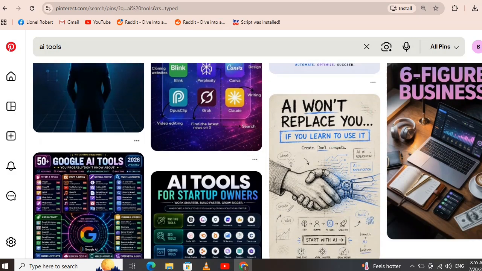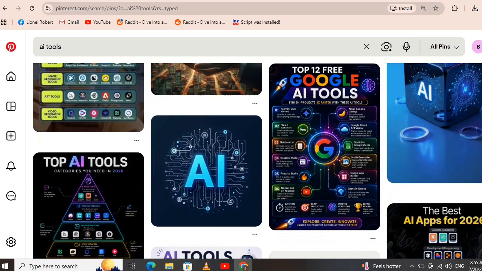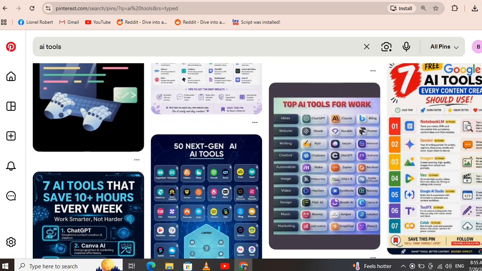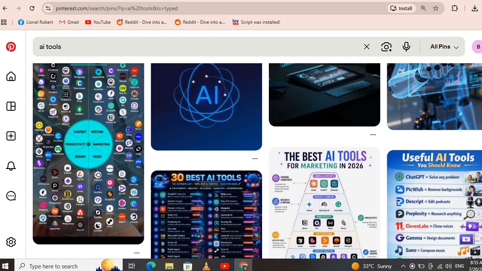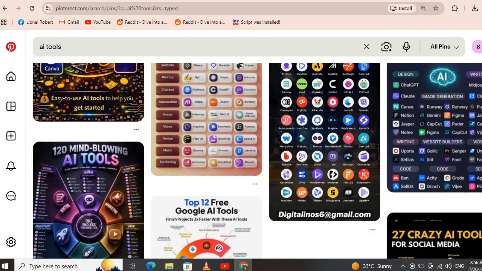Today's strategy combines two powerful tools: Claude AI for content creation, Pinterest for free search traffic. Pinterest isn't just a social media app, it's a visual search engine where pins can continue bringing visitors for months. Let's get started. Step 1.